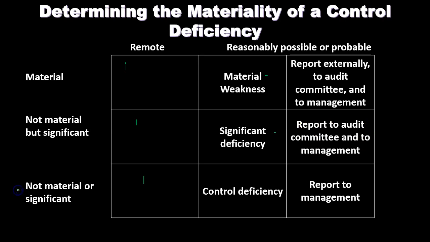If it's not material or significant, keyword or, as opposed to one or the other, then we're going to say that we have a control deficiency. It's going to be a control deficiency, and we can simply report that to management. That's the least severe case, control deficiency, which we can report to management.